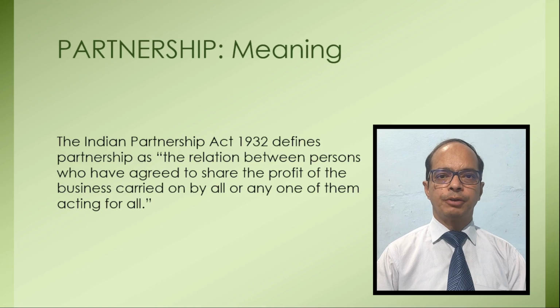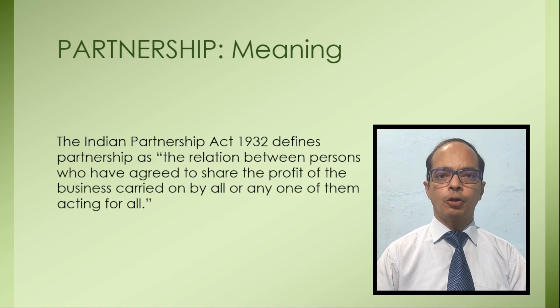Partnership is an agreement between two or more partners who carry out business activities for earning profit. There must be an agreement between two or more partners. The agreement may be in writing or verbal. It is possible that one partner is managing the business institution or all partners are managing it. If one partner is managing the business institution, you can say that this business is managed by anyone acting for all.